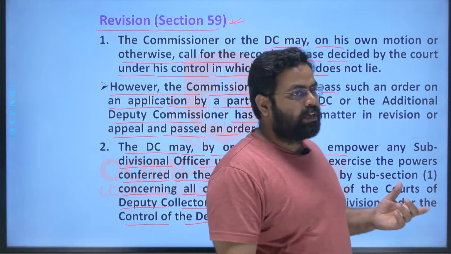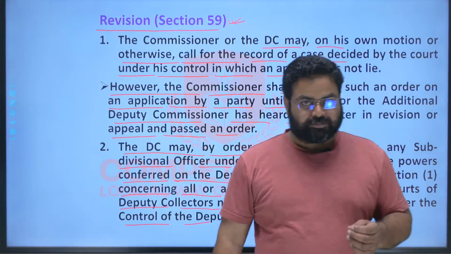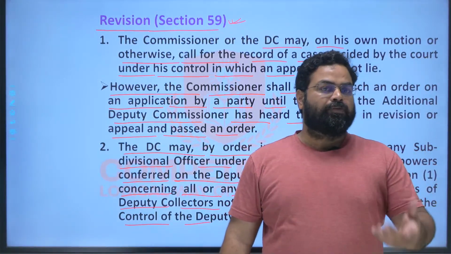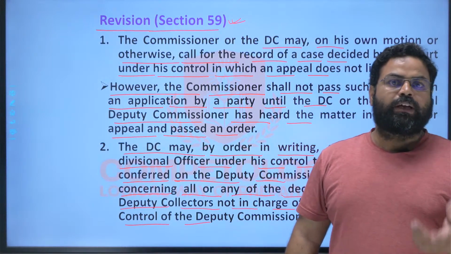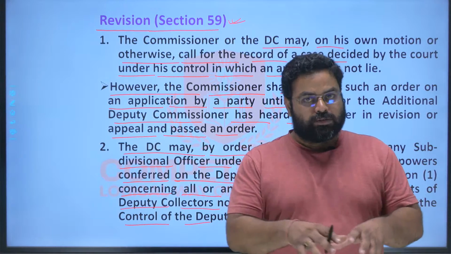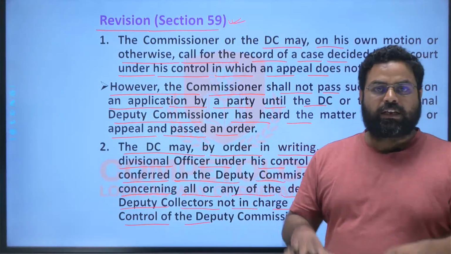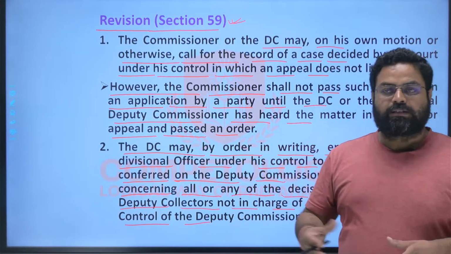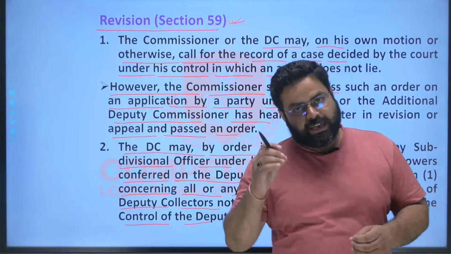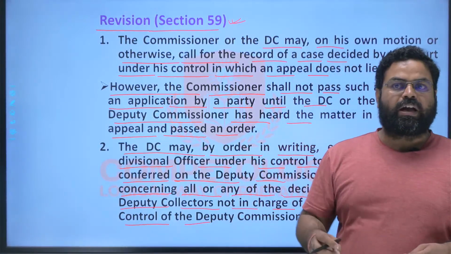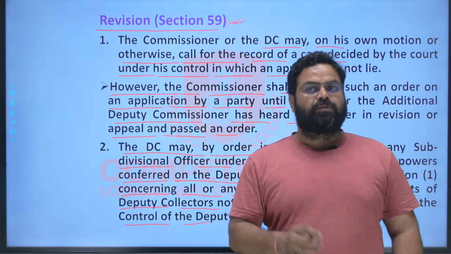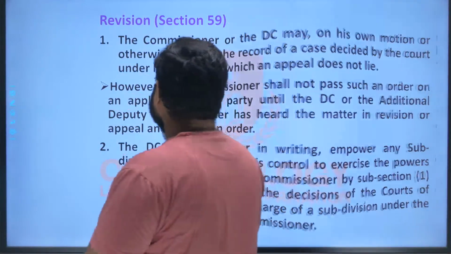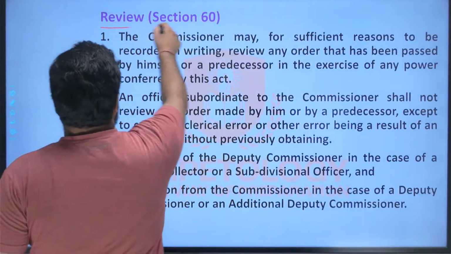So subsection 2 says clearly that the DC can delegate his power to any of his subordinate SDOs, those who are under his supervision. Many of the cases are being heard by the additional collector or the SDO, and their decision has the same effect as the order of the DC, right?